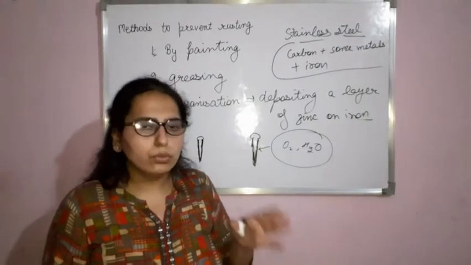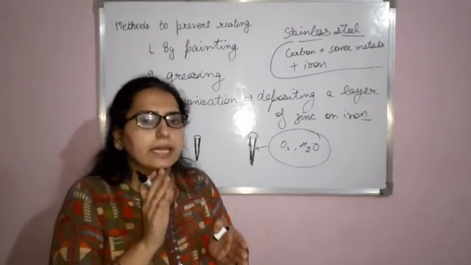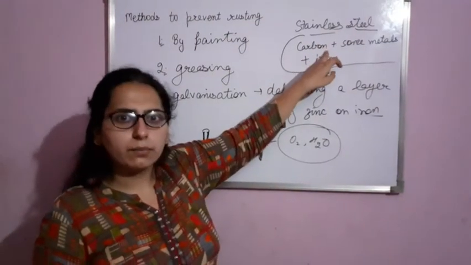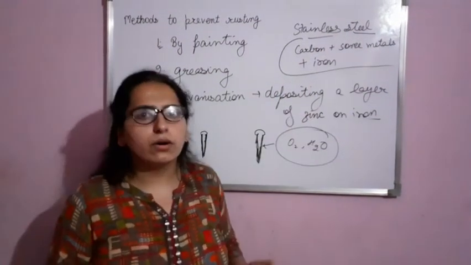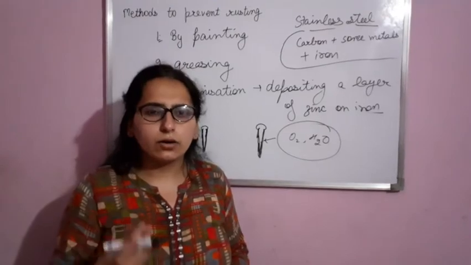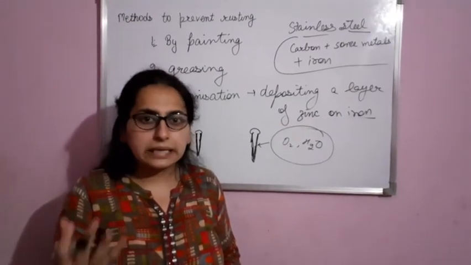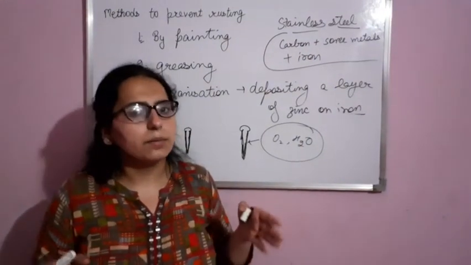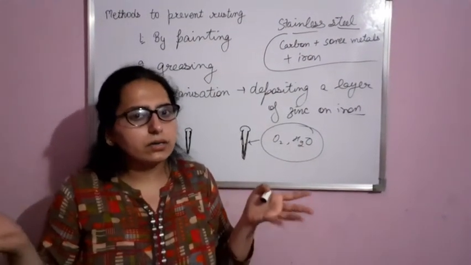What we used to do? We used to take iron. In iron we used to mix a small amount of carbon and small amount of metals like chromium, manganese, and in this way stainless steel is made and it does not rust.